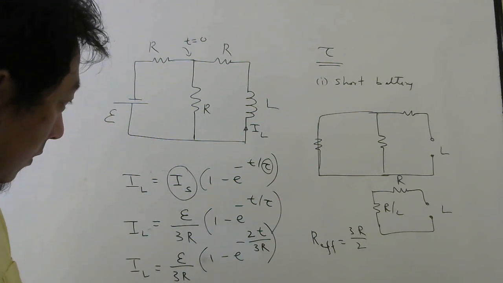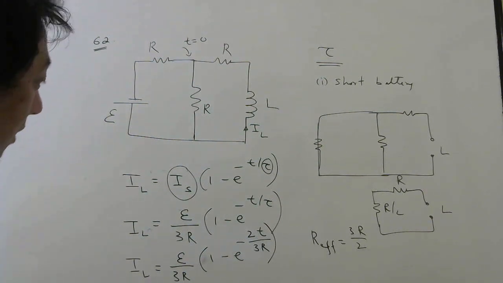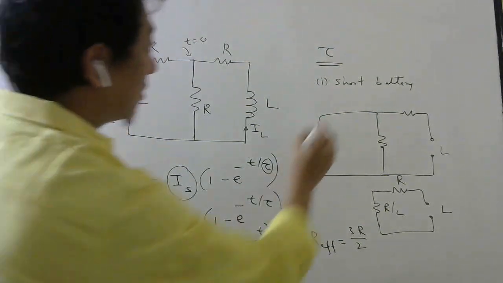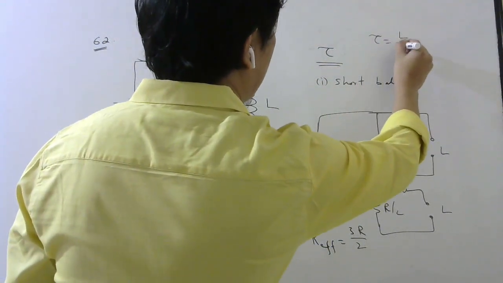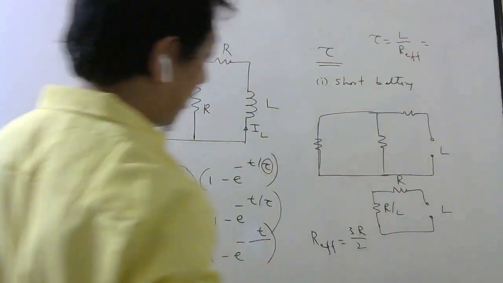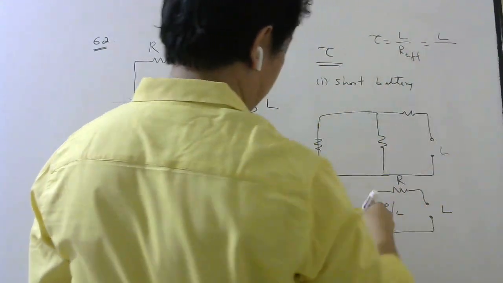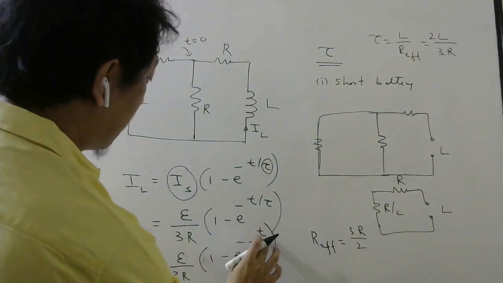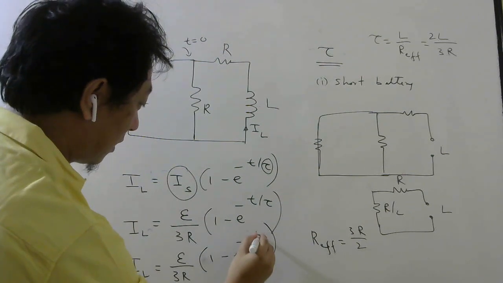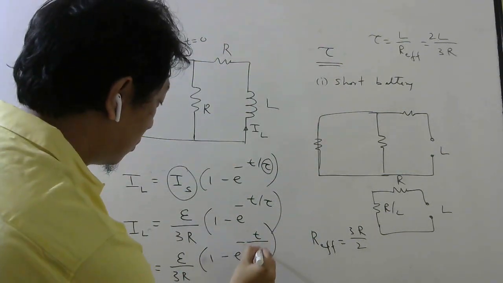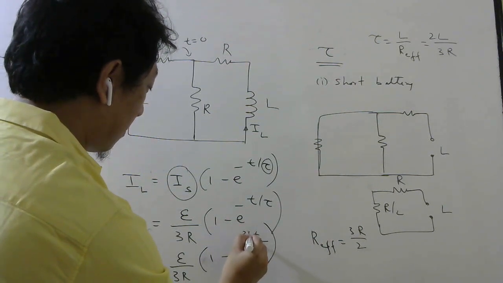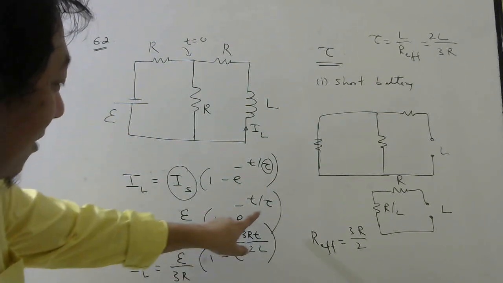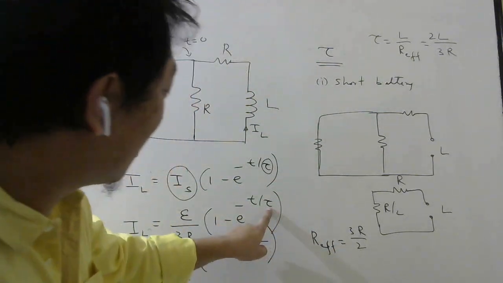Sorry, I made a mistake. I should not put R effective here. I should put tau here. What is tau? Tau is L by R effective, so L by 3R by 2. So it will be time divided by tau. Tau is 2L by 3R, the 3R will go up. So the formula has minus 3Rt by 2L. What I did was substitute R effective here. This is not R effective.